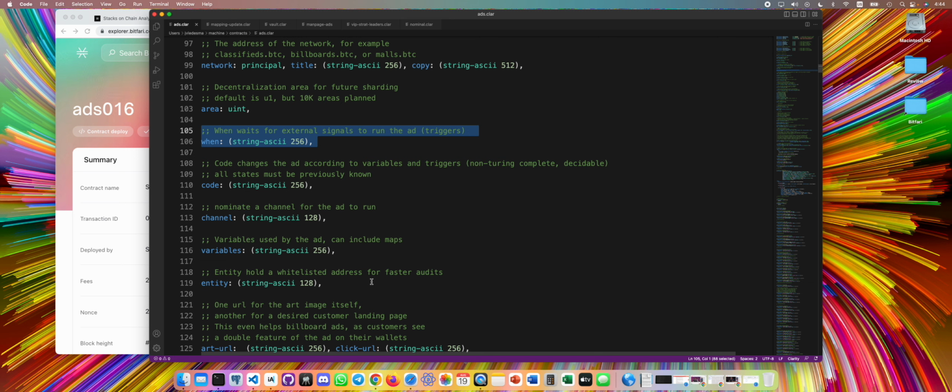So the coding variables were added. This is a field for trigger handling. All the external triggers go in the when field. The coding field also has a JSON for parse code, and these two work together. They allow us to rapidly know whether an ad should be running or not, depending on the external conditions.